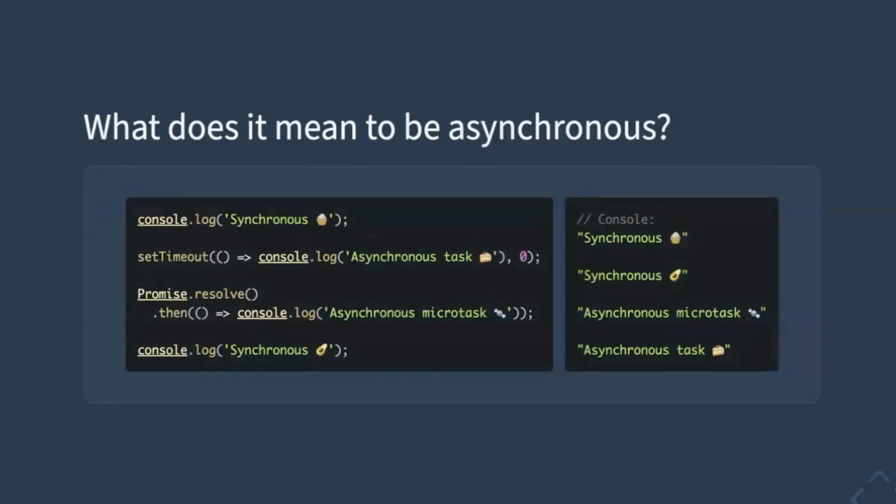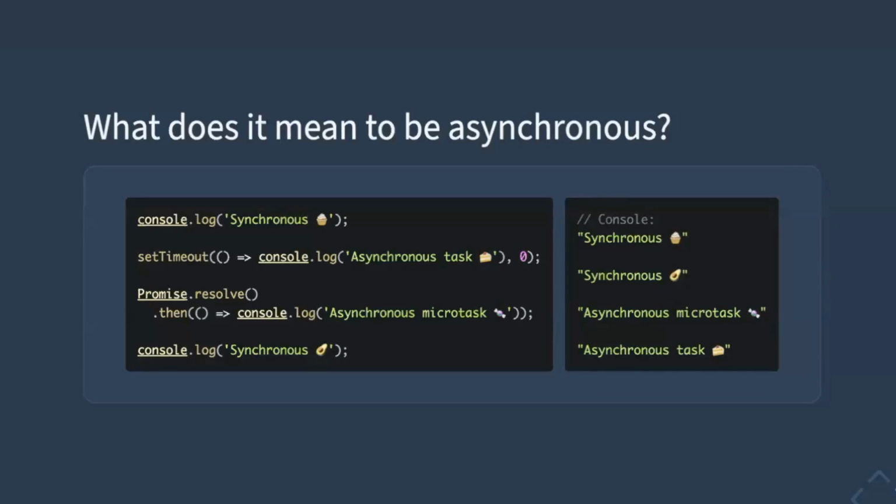This example illustrates asynchronous behavior. Crucially, it shows two different mechanisms behind asynchrony in the JavaScript engine. The code gets executed line by line. In the first example, we initially output a synchronous muffin into the console. Subsequently, we call the setTimeout function, passing to it a function that doesn't get executed straight away.